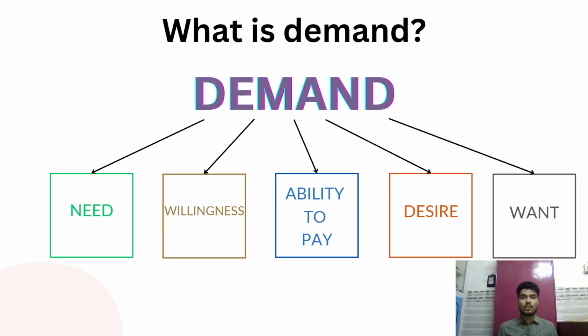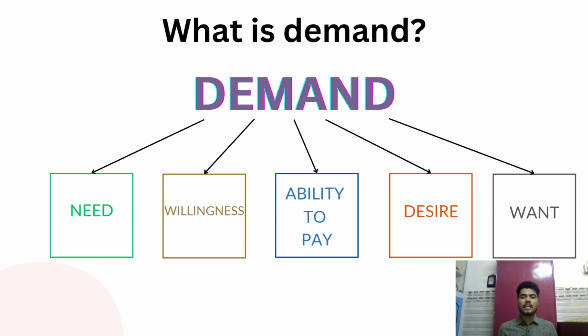Demand. What is demand? Need, willingness, ability to pay, desire, want. Together called as demand. Need to buy a particular commodity is called demand. Desire. If I wish to buy a watch, then it comes under demand. Want. Want is nothing but a basic need. From hunger, the basic need for me is food. It comes under the demand.